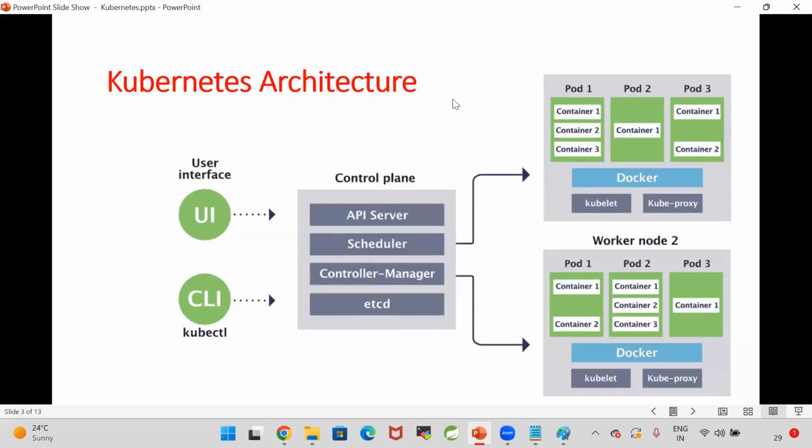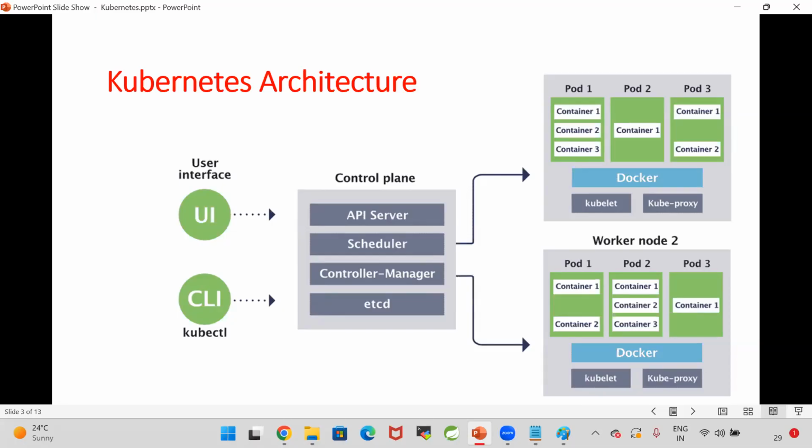Sir, is it like the controller manager has a single instance, so it needs a scheduler for what to do and in which order? What to do, where to do, how to do, everything will be taken care of by the control plane. We need to provide the configuration information.